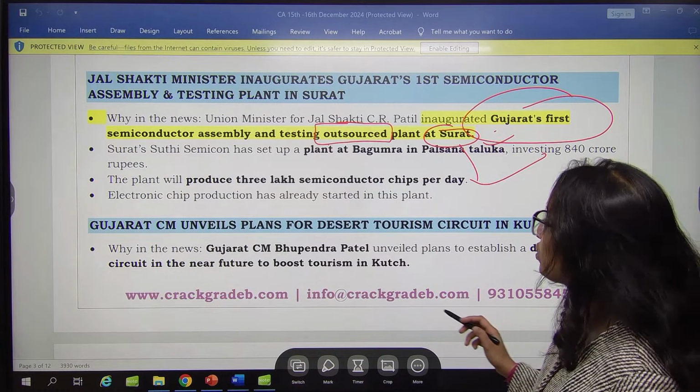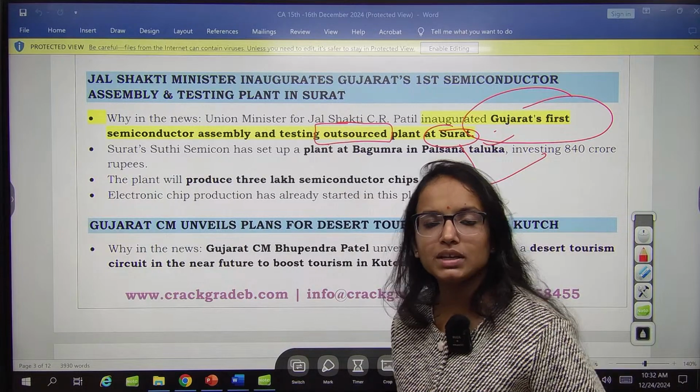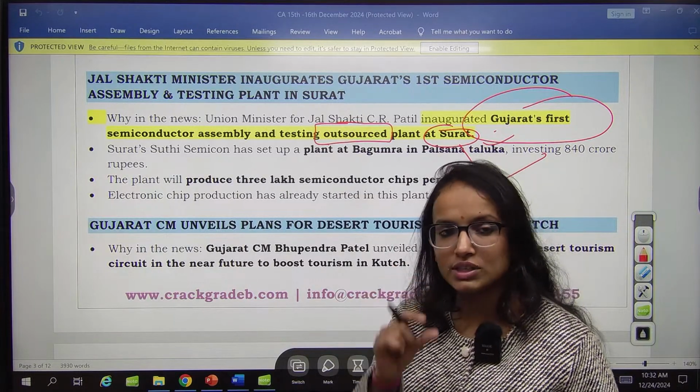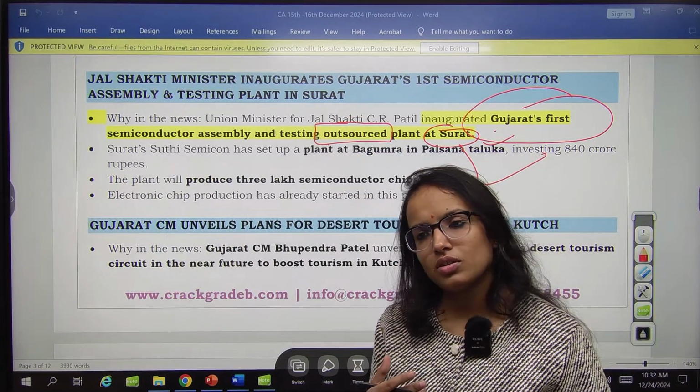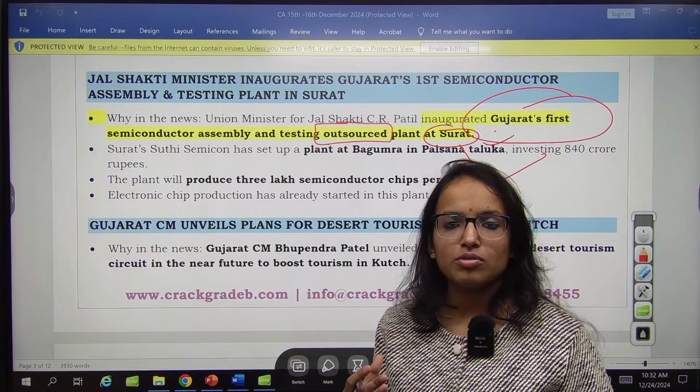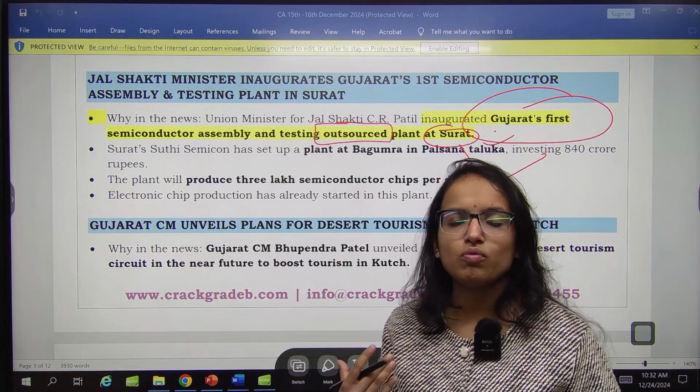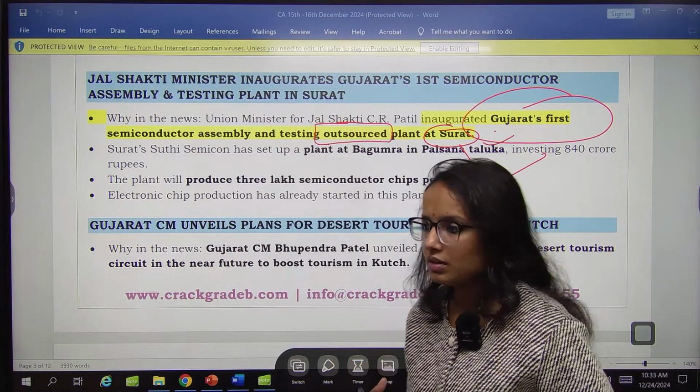And it can produce 3 lakh semiconductor chips per day. Semiconductors have application. These are the electronic chips, right? Application almost everywhere, like from automobile to electronics to pharmaceuticals, etc.